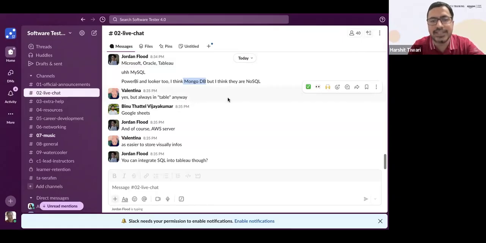So Valentina says, yes, but always in the table way. Yes, Valentina, that is the keyword. You represent it in tabular format, okay? We'll see, I'll show you an example. So Jordan says, of course, AWS server.